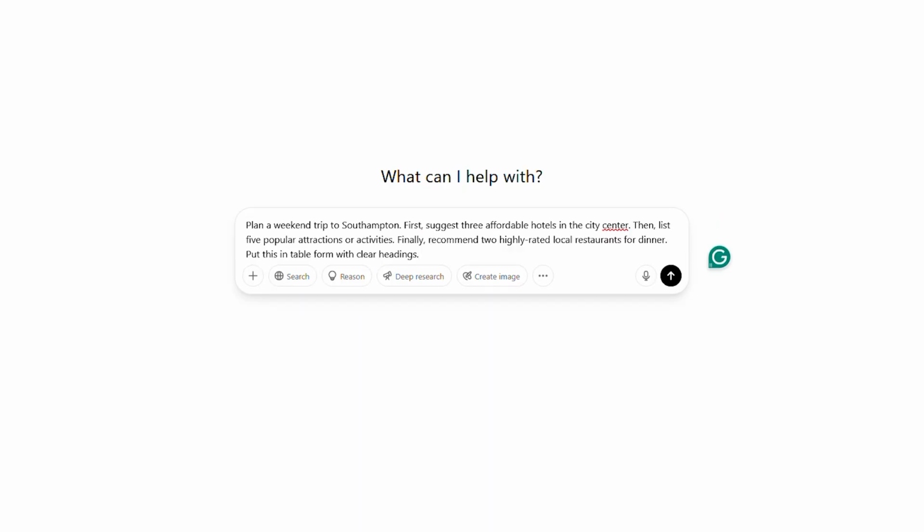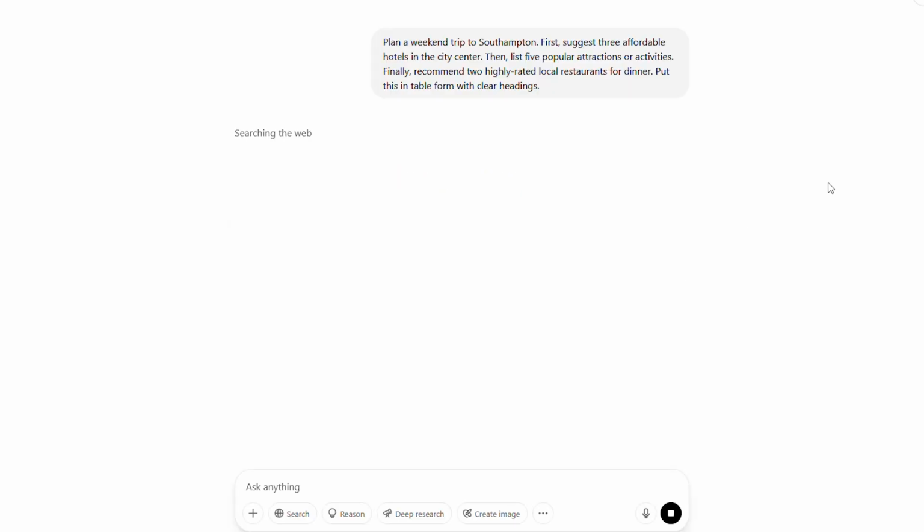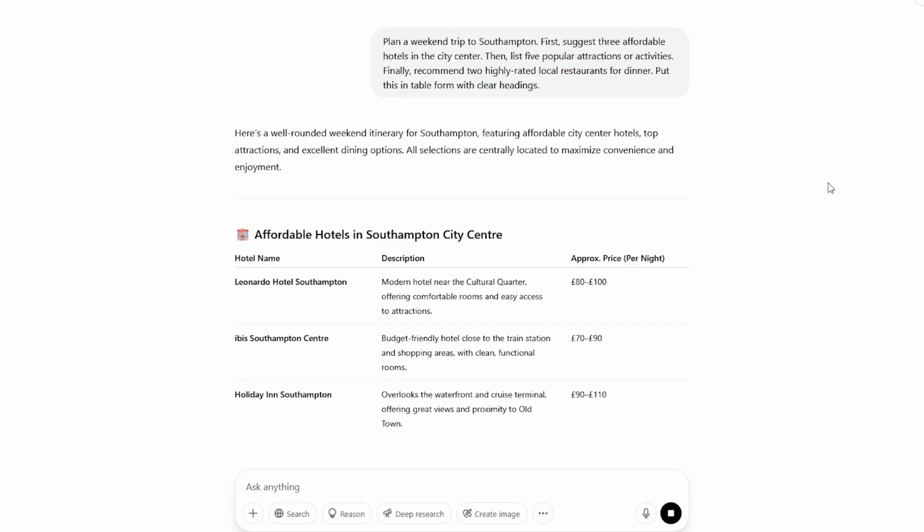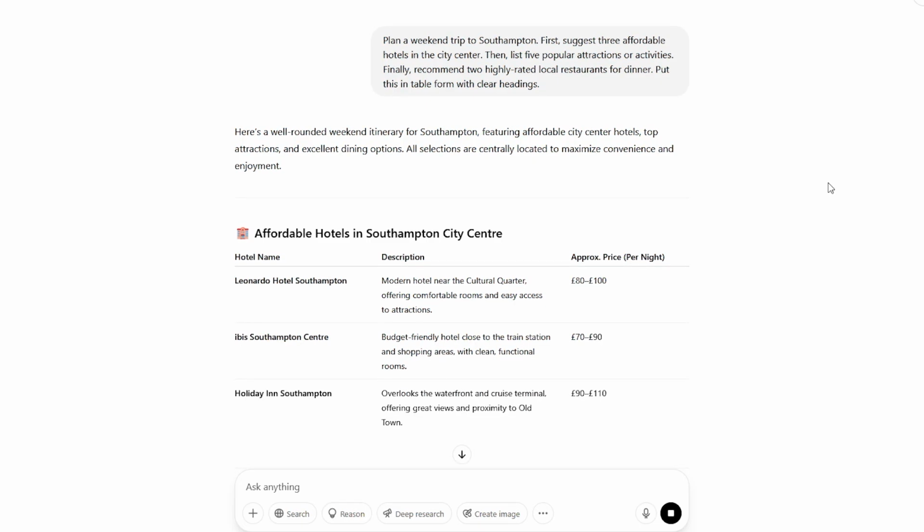For example, instead of a long, rambling paragraph about a weekend trip, organize it like this. Plan a weekend trip to Southampton. First, suggest 3 affordable hotels in the city center. Then, list 5 popular attractions or activities. Finally, recommend 2 highly rated local restaurants for dinner. Put this in table form with clear headings.